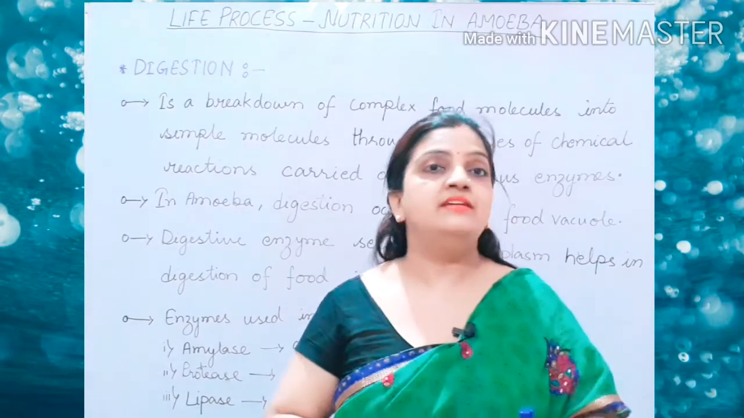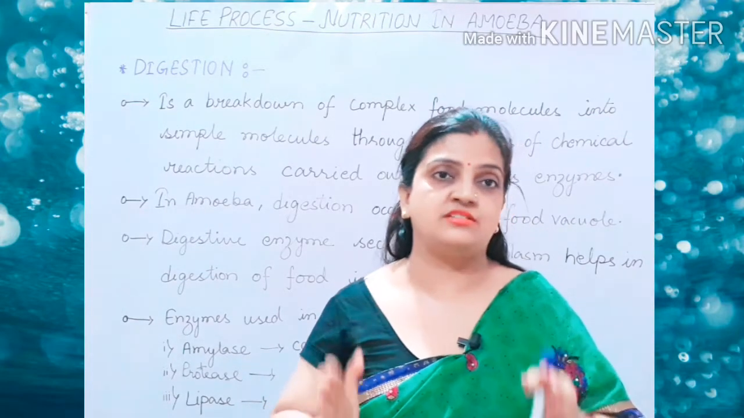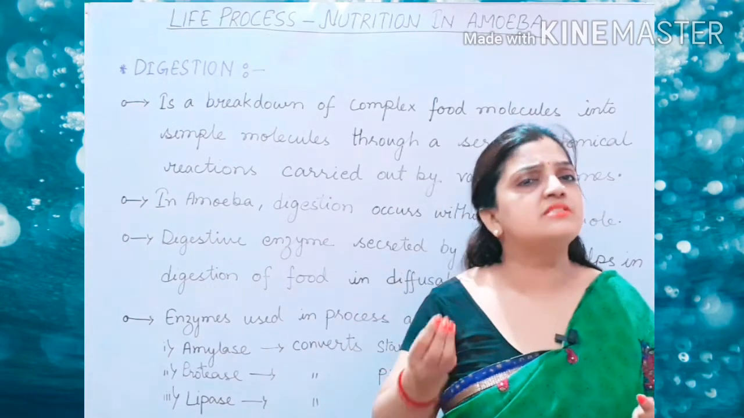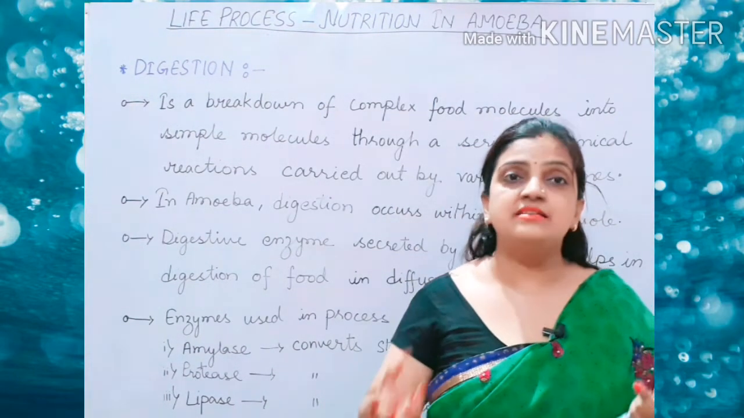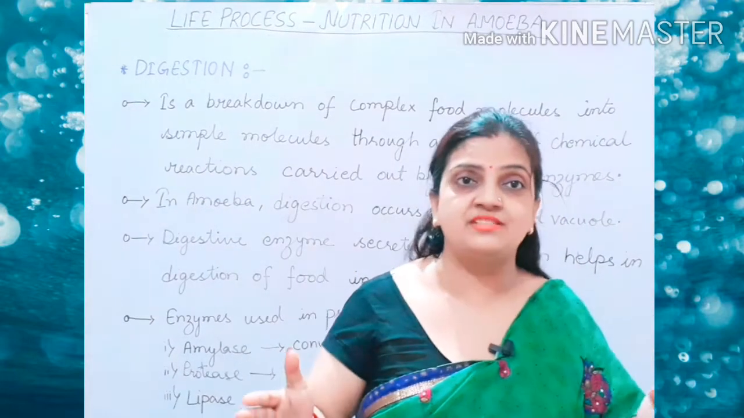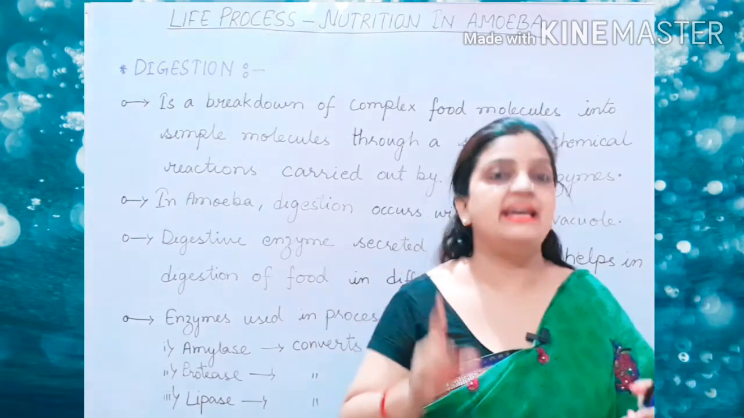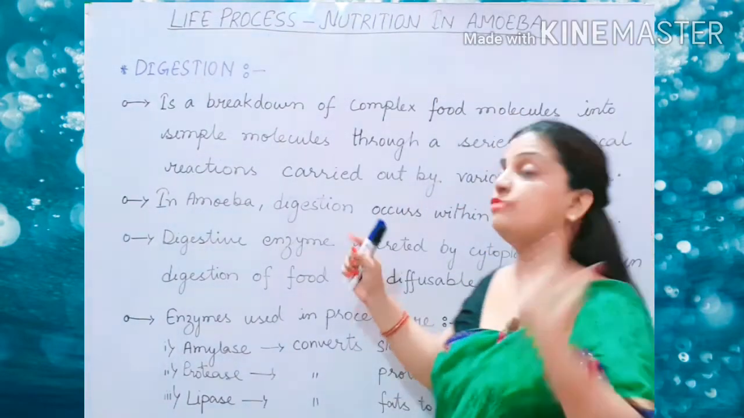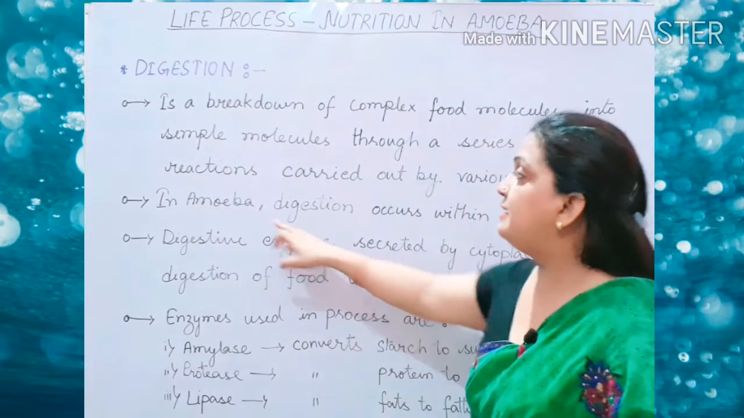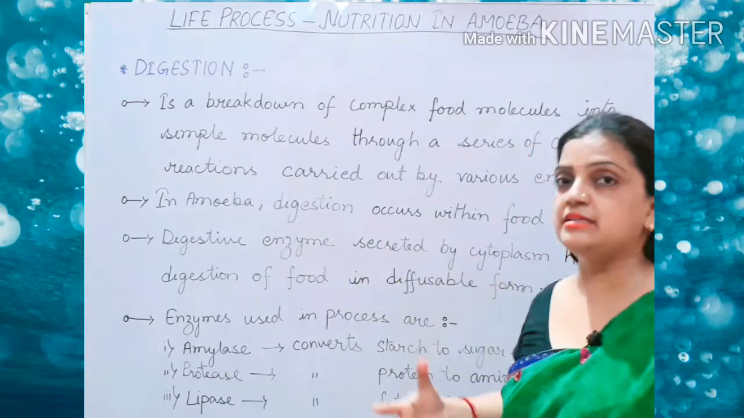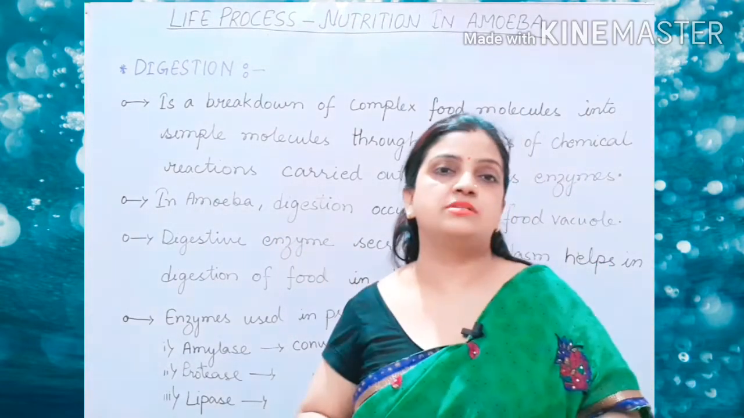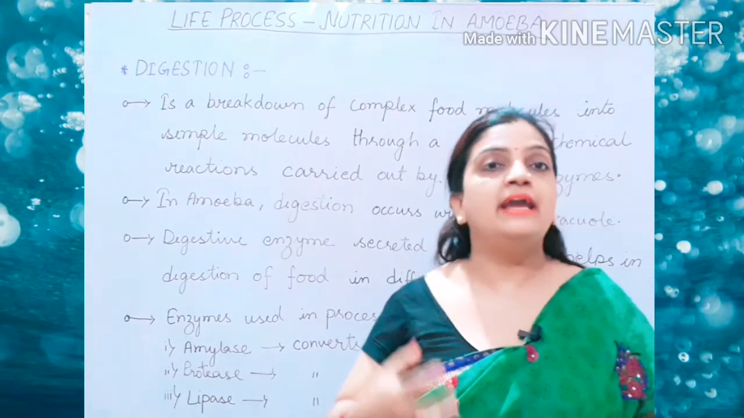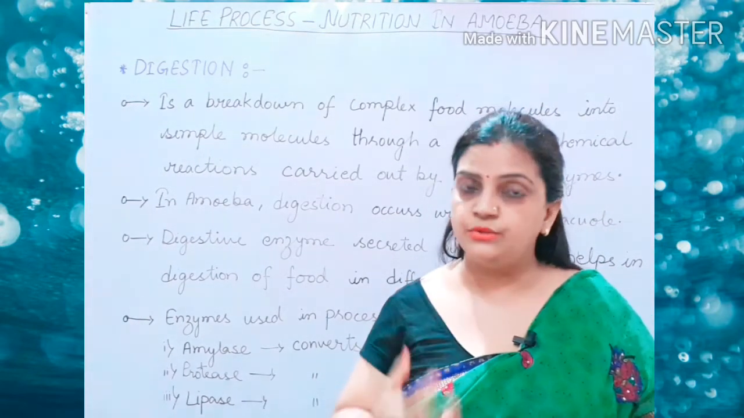So children, the whole digestion process where your complex food materials are broken down into simple food materials passing through various chemical reactions is supported by the enzymes. Now children, here what happens in case of amoeba. Here in amoeba, digestion occurs within the food molecules. I told you all that amoeba ingest food in form of food vacuoles.